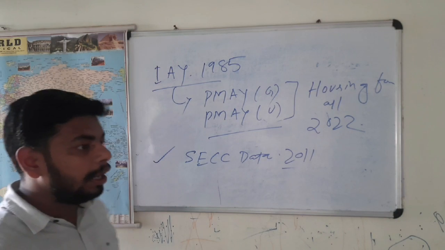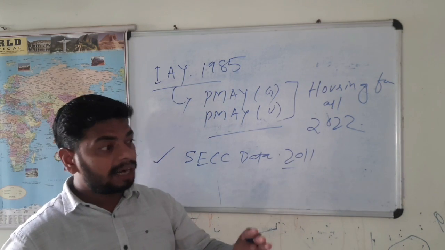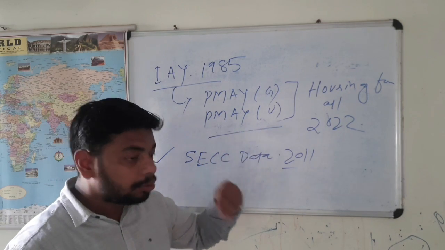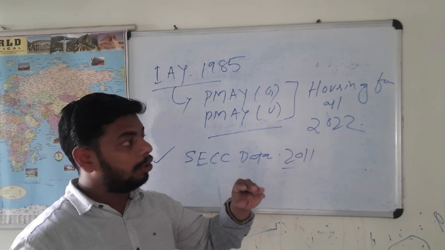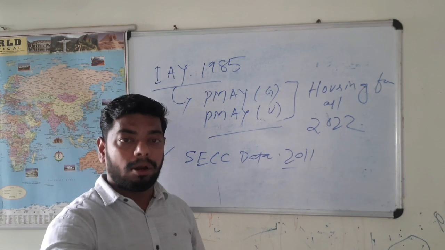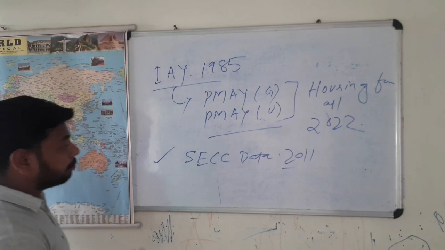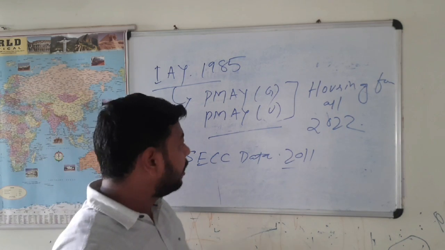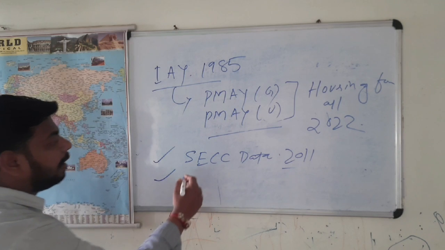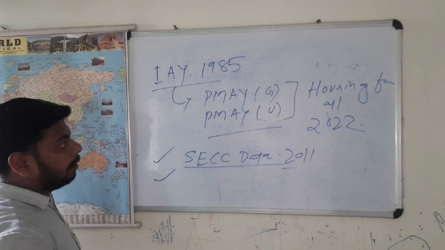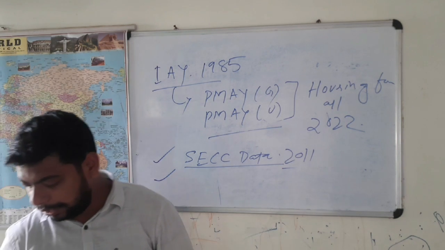So we understood that to target poverty, one of the schemes, Pradhan Mantri Awas Yojana, is going on at present to provide pakka houses to all the people. And how is the beneficiary identified? Through the SECC data. Clear? Got it? Please note it, my dear students.